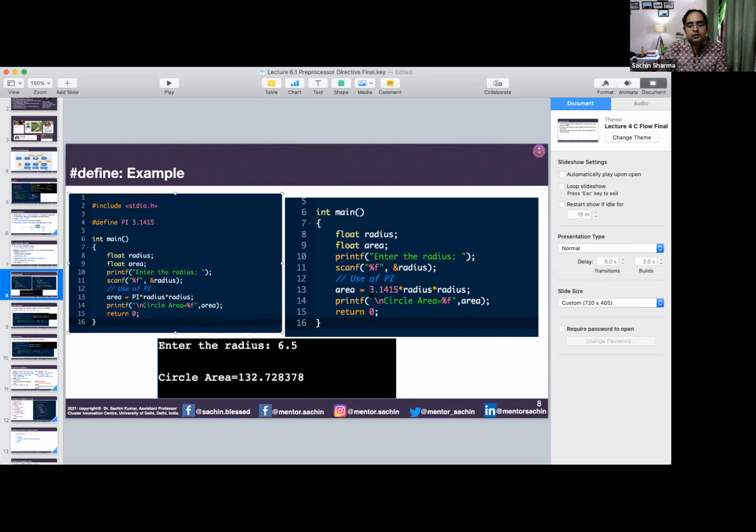Otherwise, you will write 3.1415 here, and you will not know for which purpose it has been used. Although you may know, in a large program it becomes very difficult when you use so many constants to remember which constant is being used for which purpose.